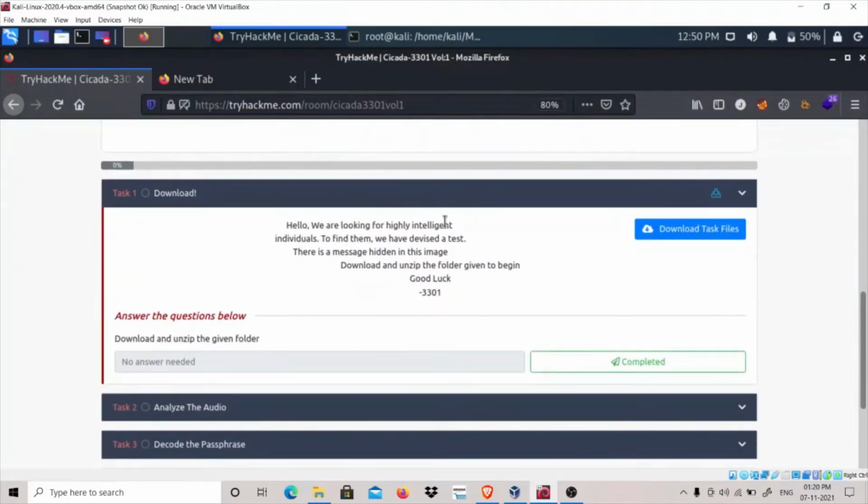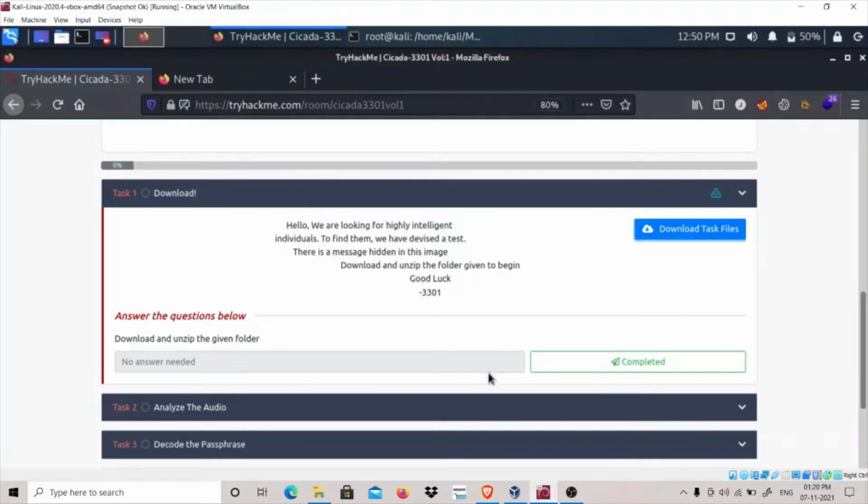Hello, we are looking for highly intelligent individuals. To find them, we have devised a test. There is a hidden message in this image. Download and unzip the folder given to begin. Good luck. 3301.